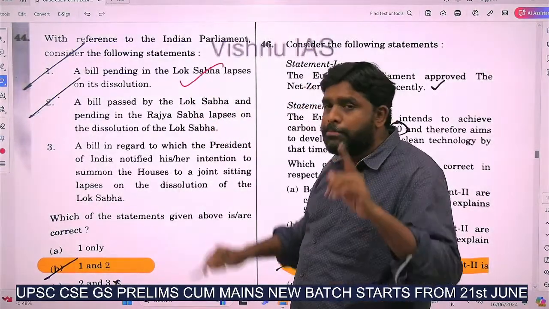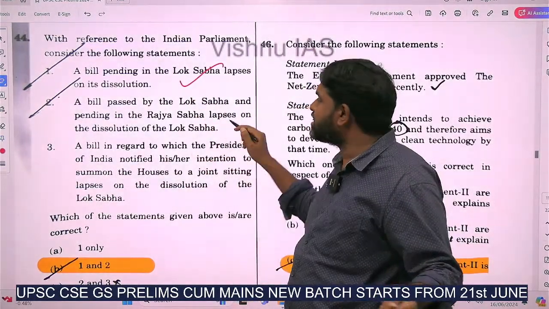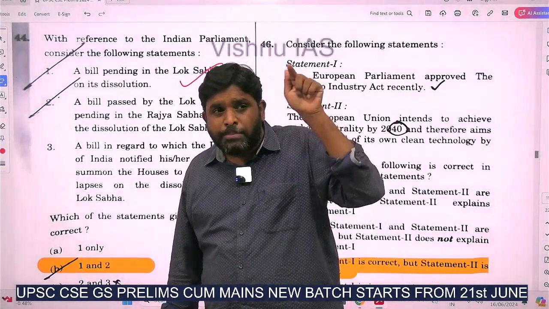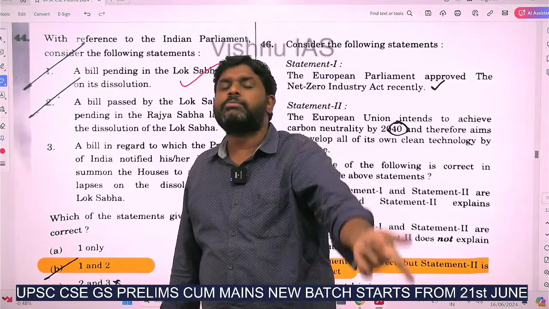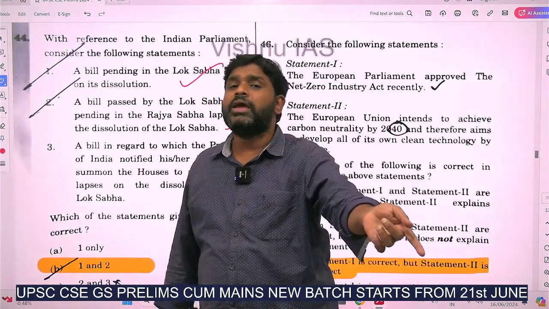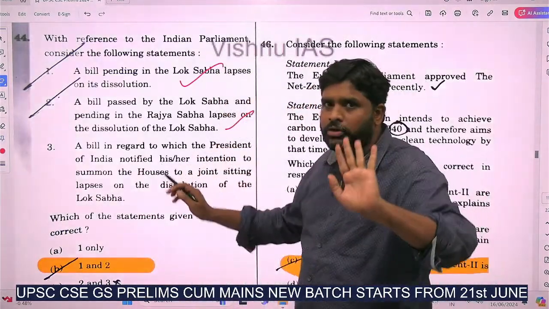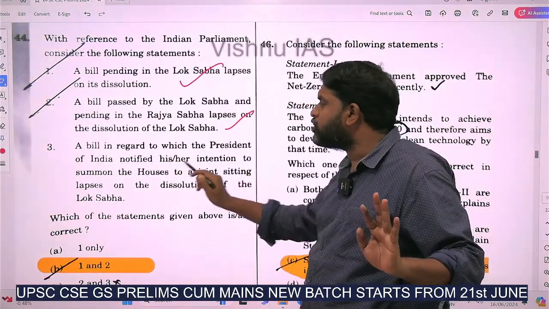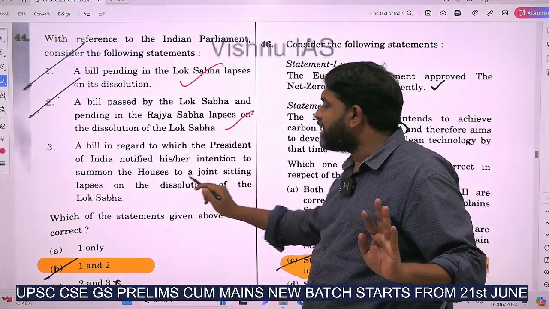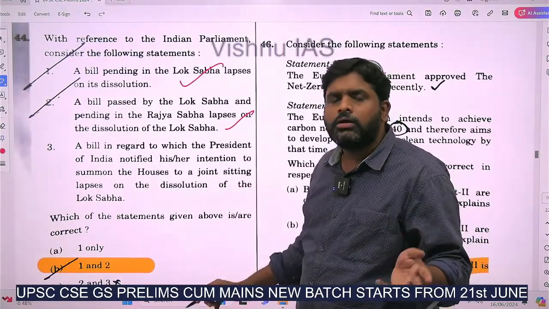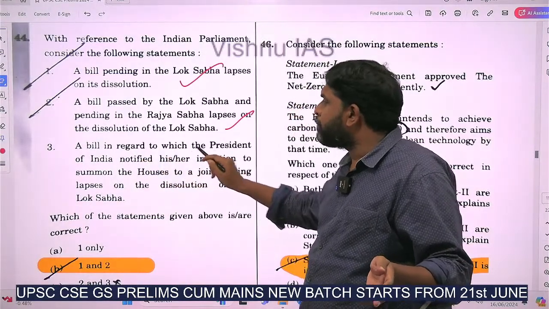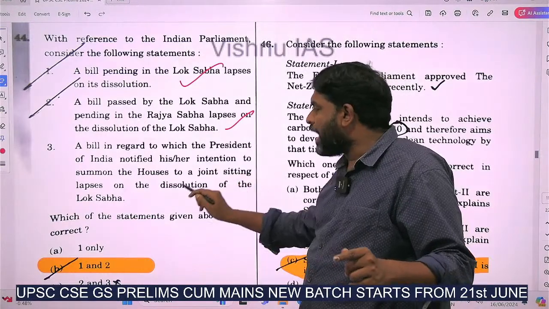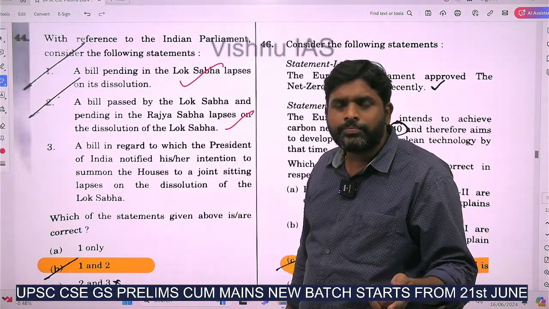Correct. A bill passed by the Lok Sabha and pending in the Rajya Sabha lapses on the dissolution of the Lok Sabha. Why? Because there might be the reason that because of the passing of the bill only, the Lok Sabha might be dissolved. Hence, the bill also will lapse. This is also correct. Look into it. A bill in regard to which the President of India notified his or her intention to summon the Houses to a joint sitting lapses on the dissolution of the Lok Sabha. No, it will not lapse.